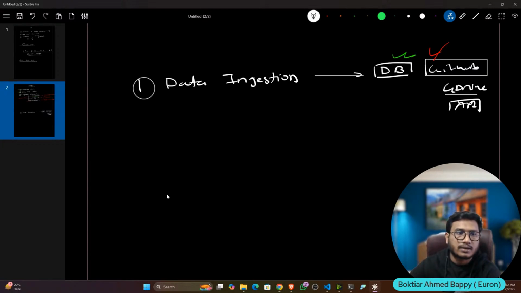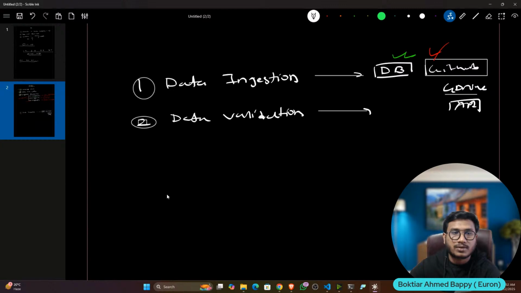Now, once I got the data, that means this particular component will download the data from various sources and keep it inside the artifact folder. Then the next stage, the second stage, we usually do is called data validation. Why is validation required? Because after ingesting the data, first of all, you have to validate the schema of the data, whether the data you have ingested is matching with your actual data or not.